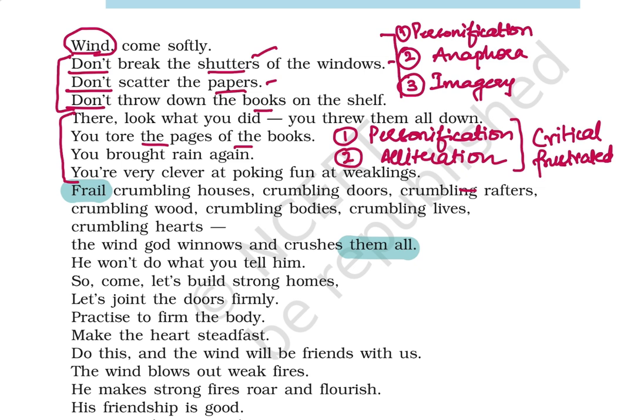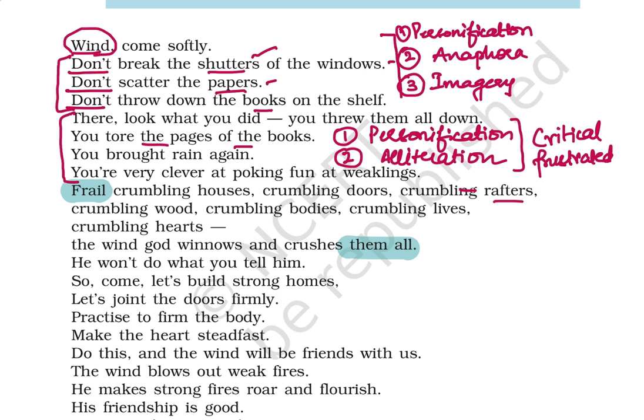Now, frail crumbling houses, crumbling doors, crumbling rafters, crumbling wood, crumbling bodies, crumbling lives, crumbling hearts. The wind God winnows and crushes them all. Beautiful lines and they have a very, very deep meaning. Okay. Now let's get started with how the poet has tried to explain the impact of these lines, and how we really need to understand the depth of the lines.